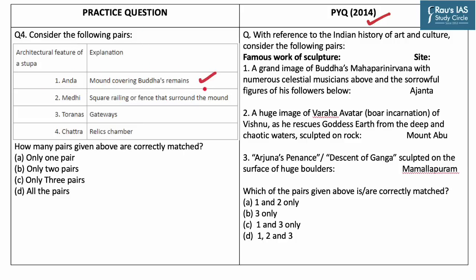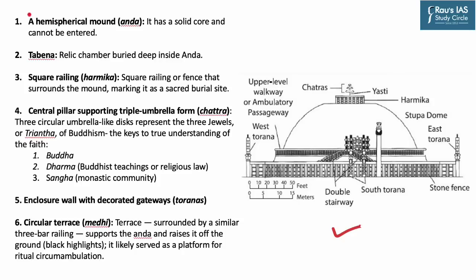This is a correct statement. Medhi, square railing or fence that surrounds the mound. This is incorrect. Toranas or gateways. This is correct. Chhatra or relics chamber. This is incorrect. Let us understand this by seeing the other components of a stupa. The first component is a hemispherical mound or anda.